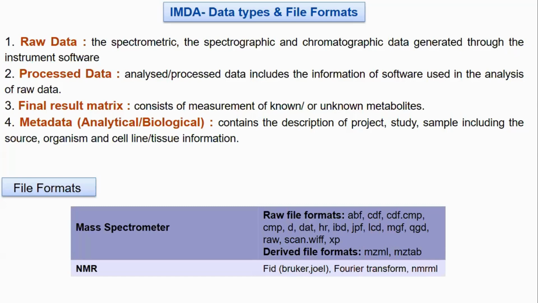And these are the file formats that we have accepted in our database. In mass spectrometry, the general file formats are like CDF, CMP, .d, raw, scan, wiff, etc. And the derived file formats that we preferably accept in the IMDA database are mzML and mzTab. In NMR, FID, Fourier transform, and NMR-ML are the data types we accept in our IMDA database.